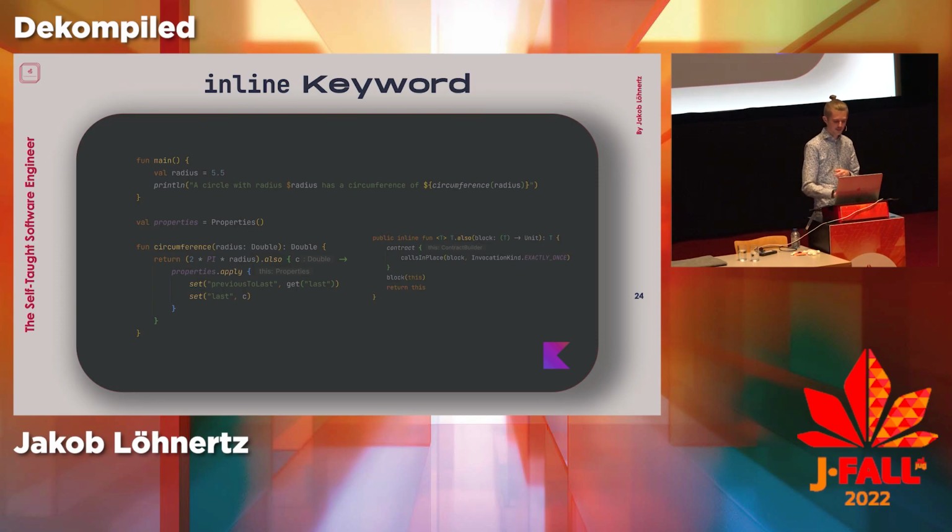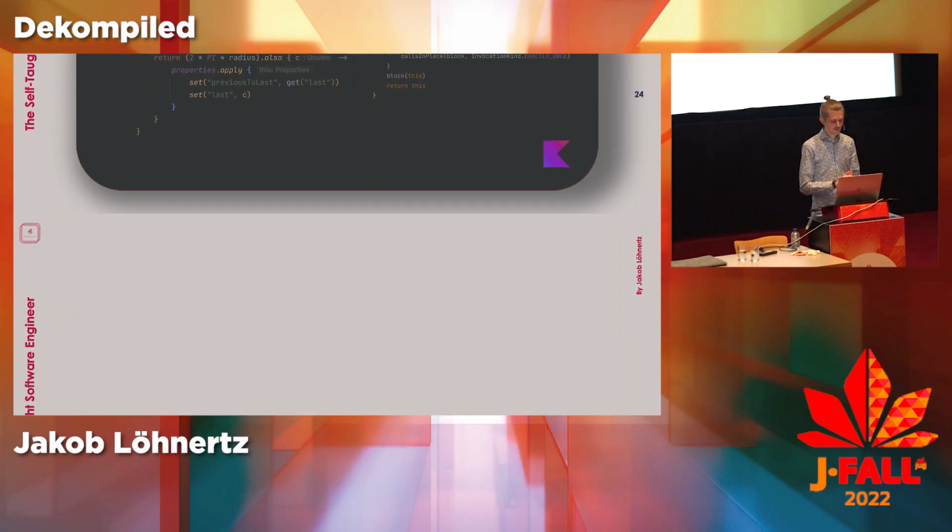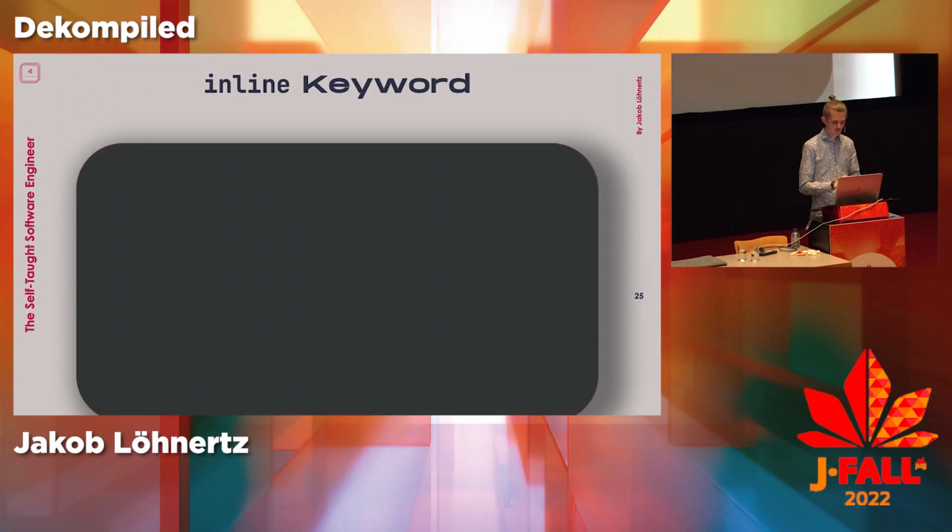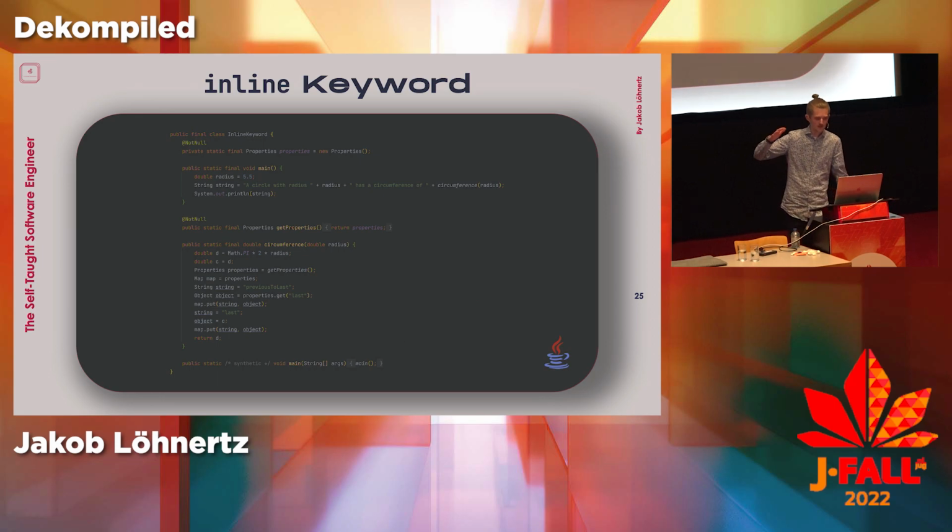But there's this inline keyword you see here that they added. This is from the Kotlin standard library. This is not something I wrote. What you can do is call this on anything and then do some sort of side effect, right? And it has the inline keyword right here. And then, unsurprisingly by now, what this looks like is that it just shoves all the code that we did with the also and the apply into the call site right here.